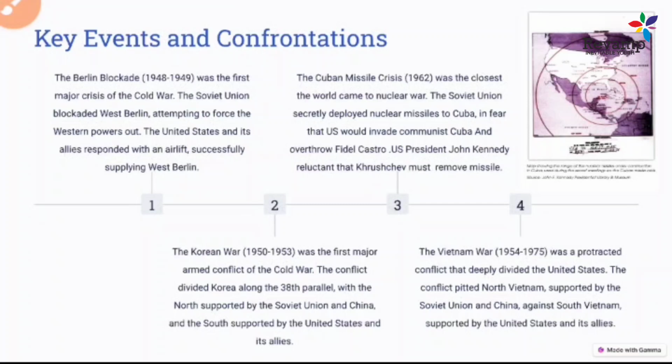The first, a very popular thing that we all know, is the Berlin Wall or Berlin blockade. The whole of Europe was divided into Eastern and Western Europe. The Berlin Wall was created so that Western European expansion, or US expansion, would not impact Eastern Europe. This was one of the first reasons the Berlin blockade was created, and it was an attempt to stop the Western powers.